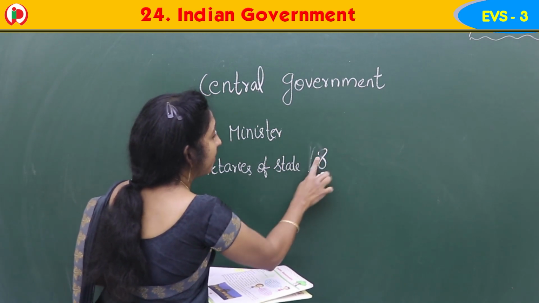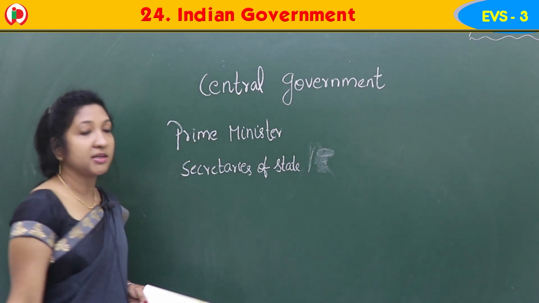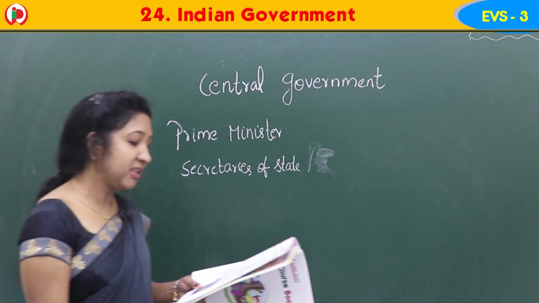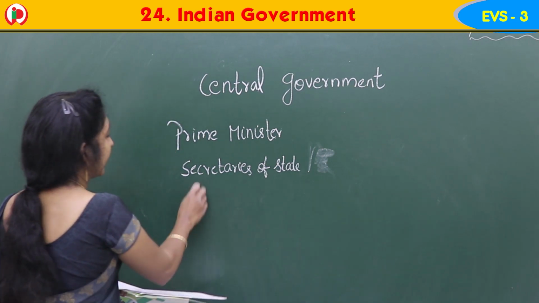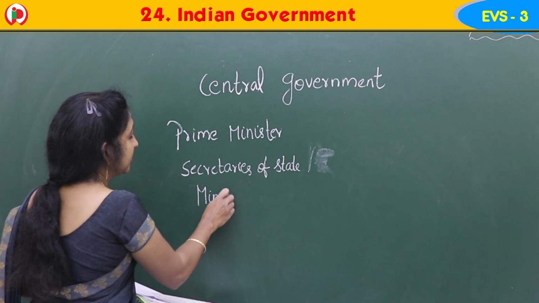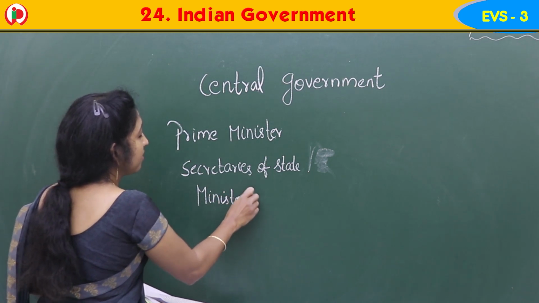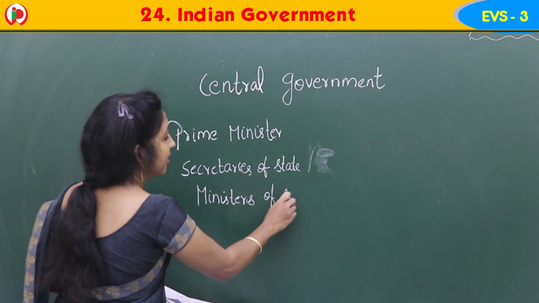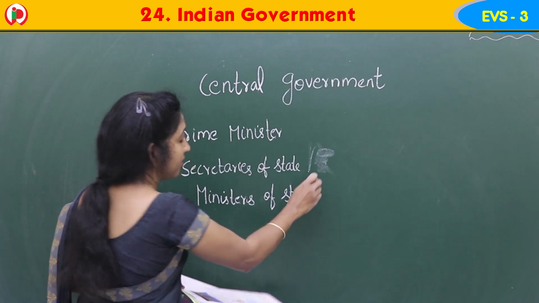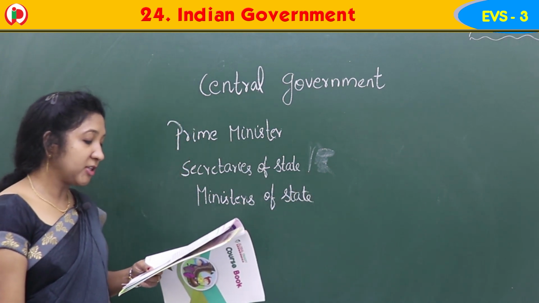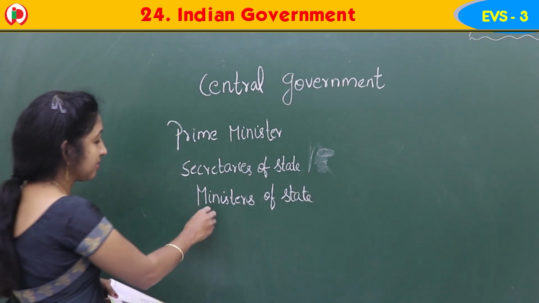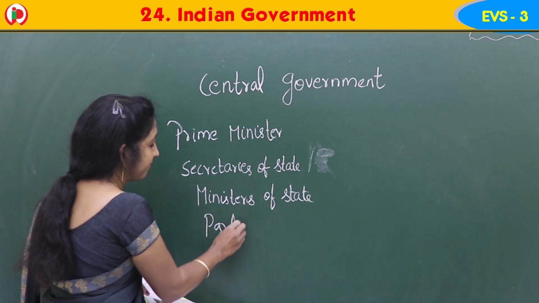So central government includes the Prime Minister, Secretaries of State, Ministers of State, Ministers of each state, then parliamentary under secretaries.